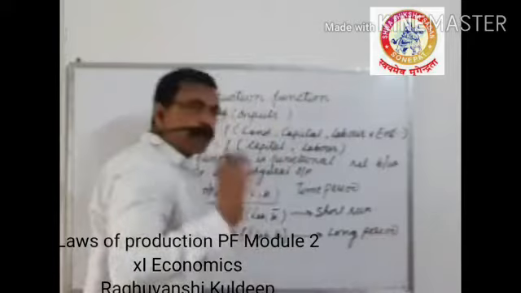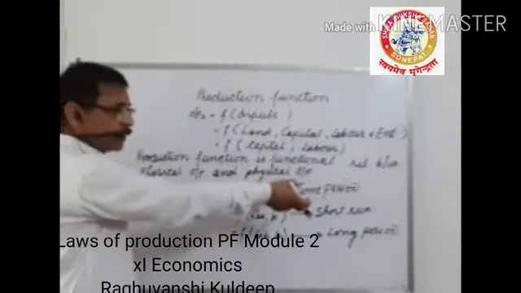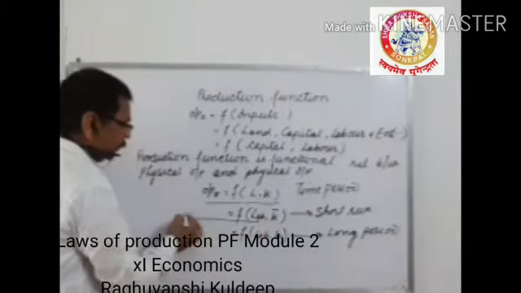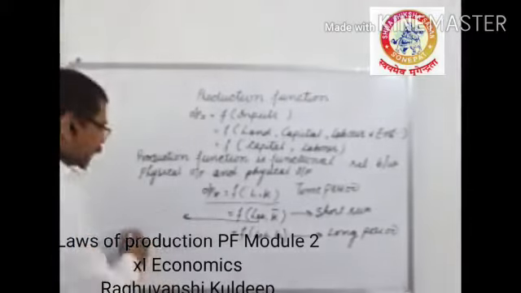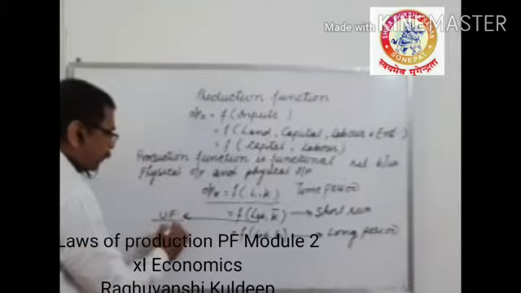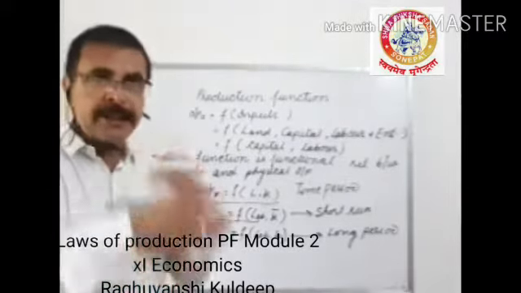So you must notice one thing here: in the first case, which is known as short run, the firm is able to change only labor. That's why labor will be called a variable factor or variable input. Why do we call labor variable? Because it is easy to change.